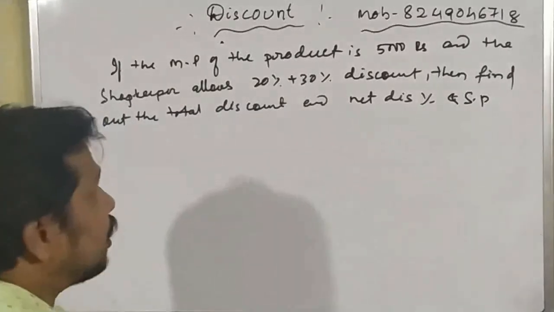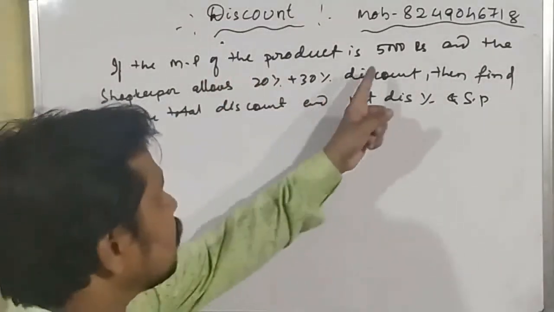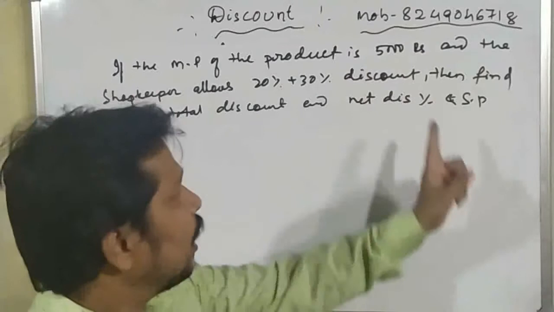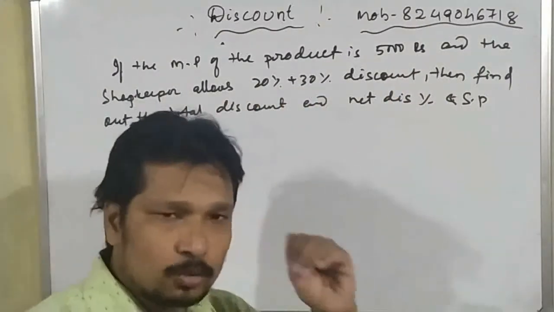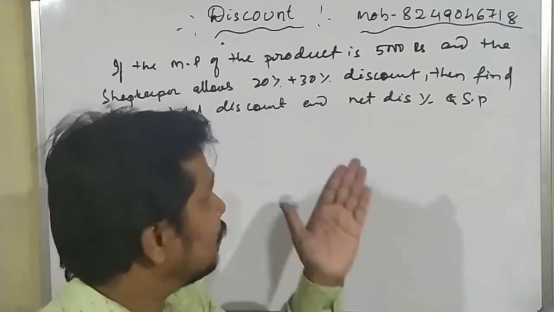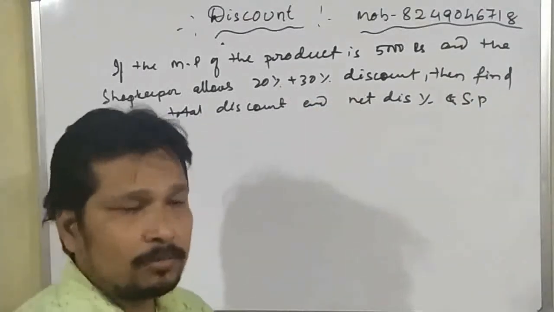Okay, so here it is given that the mark price of the product is 5,000 rupees and the shopkeeper allows 20% discount plus 30%. That means first a 20% discount it will allow, and after that a 30% discount.